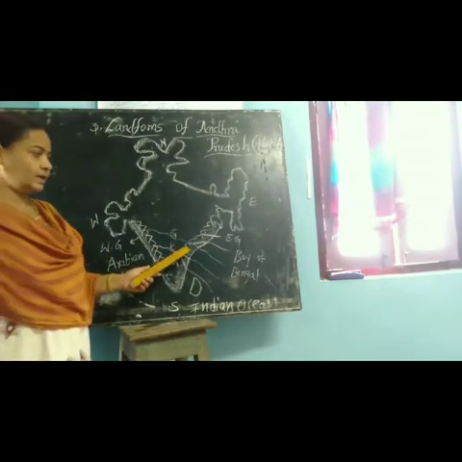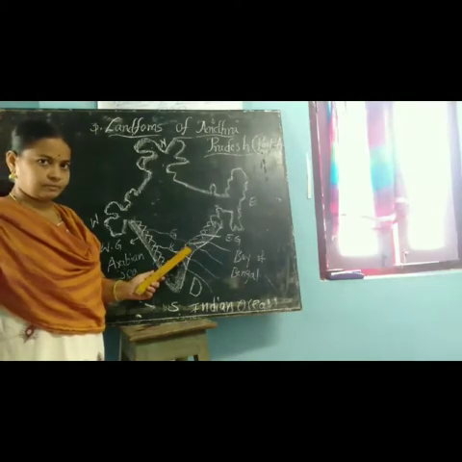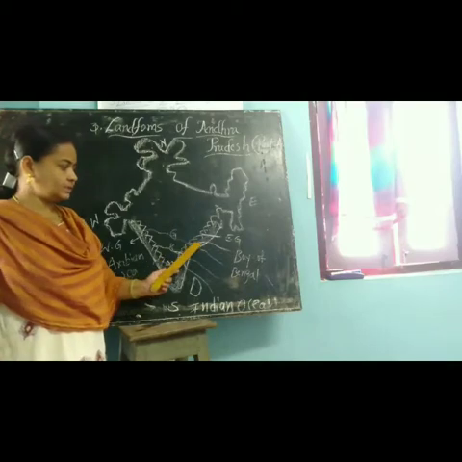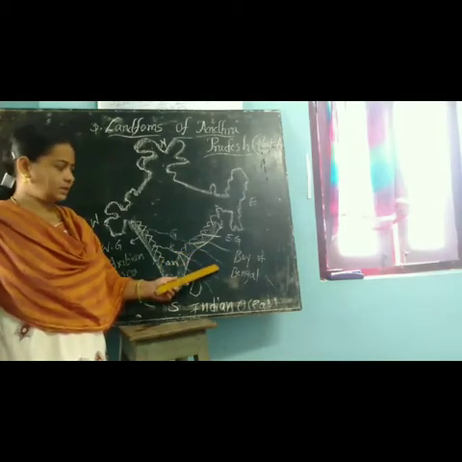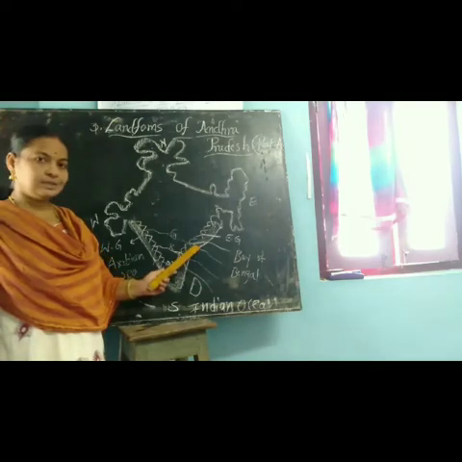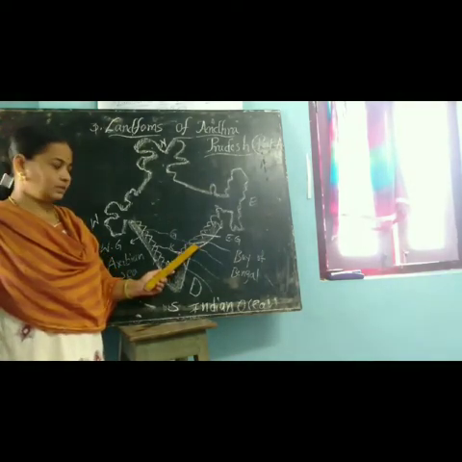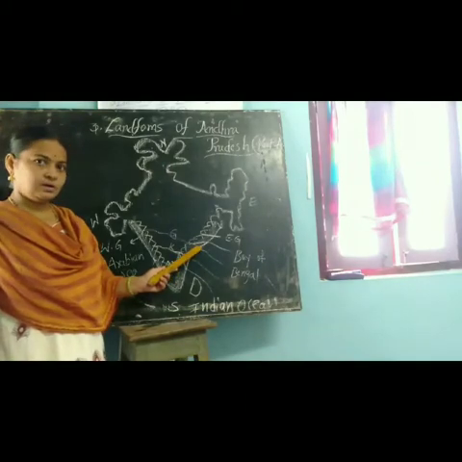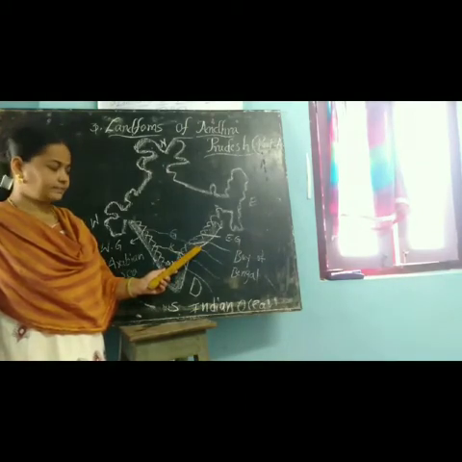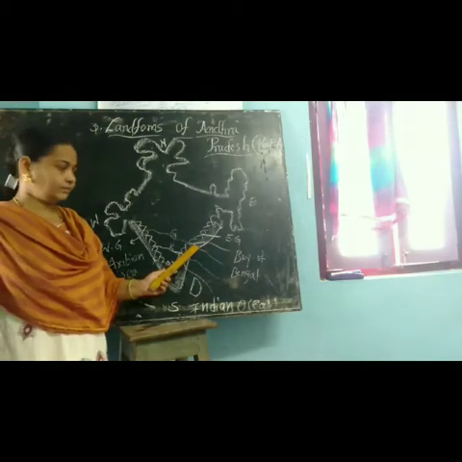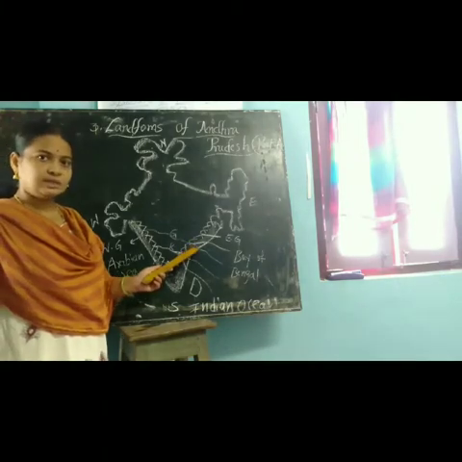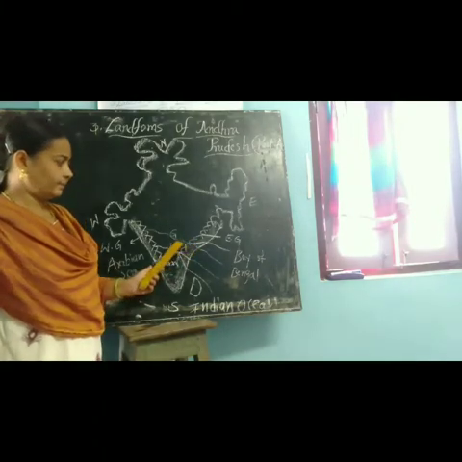Next, we will see how deltas are formed. Before joining the sea, a river is divided into a number of small streams, and before entering the sea, it gets slower because of sea waves. At that time, a lot of sand and silt is deposited in this area, in those flooded areas. Every year, the flood water brings a lot of sand and silt here with humus. Humus means decomposed leaves and plants.